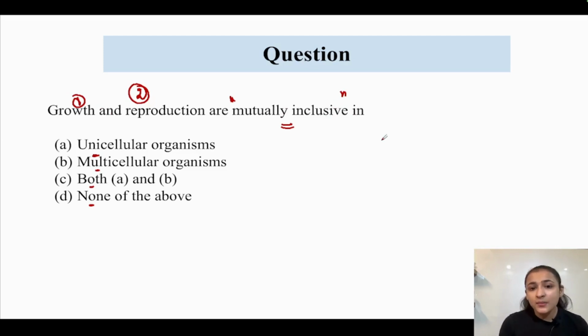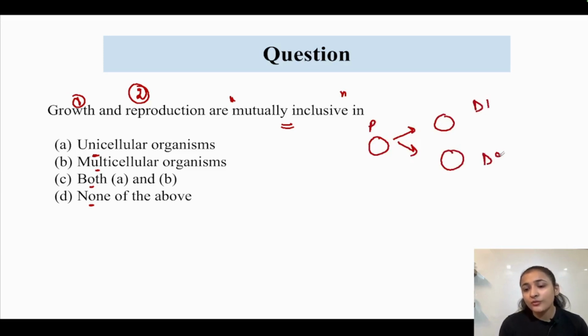And where does this happen? In unicellular organisms. For example, a parent bacterium is dividing into two daughter cells by the method of binary fission. Here, the number of cells is increasing, an increase in cell number and an increase in the number of individuals.